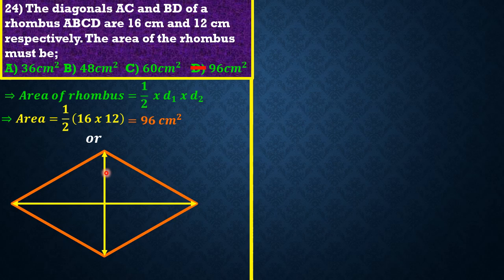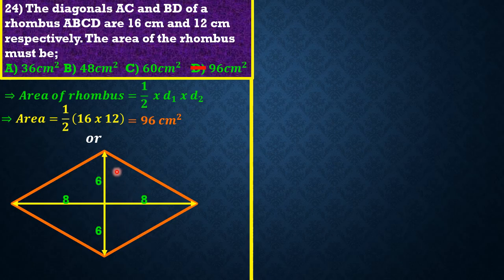So friends, if this one is 12, half of it has to be 6. This way has to be 6. Then the other diagonal, if it is 16, half of it has to be 8, and this other side has to be 8. What do you notice, guys? We have produced 4 equal right angle triangles.